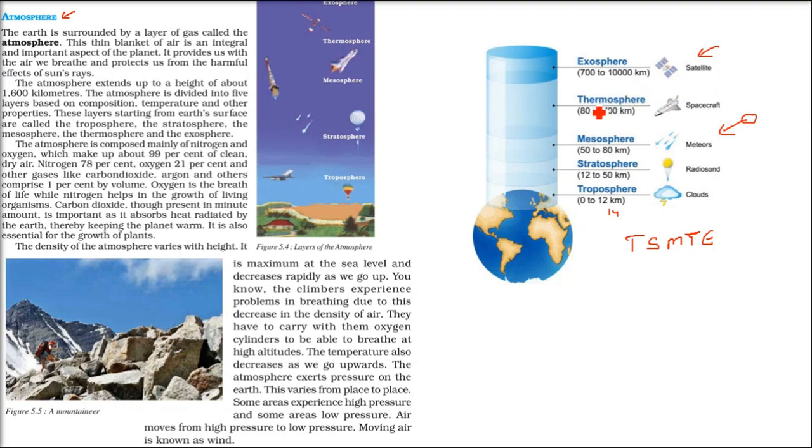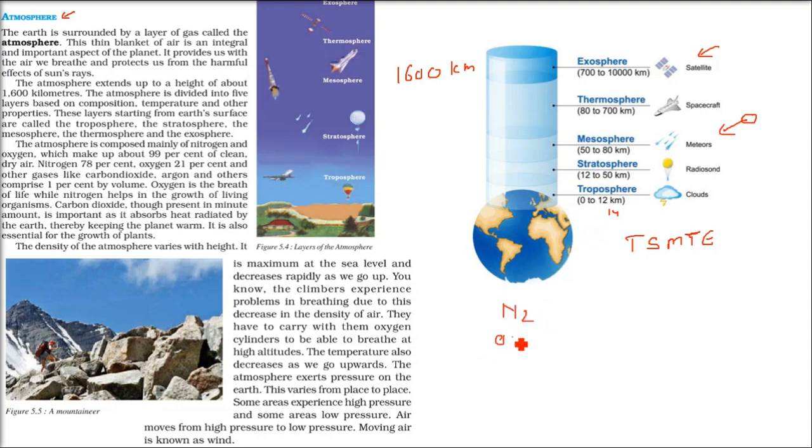That is the satellite which orbits the Earth. So these are different layers of the atmosphere. It goes up from where you are standing to about 1600 kilometers, and the starting layer is the troposphere. The atmosphere is comprised of certain gases.